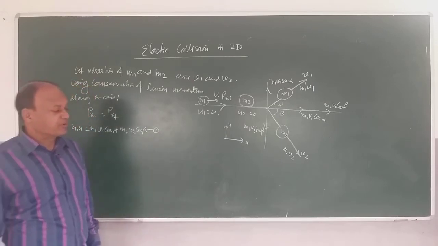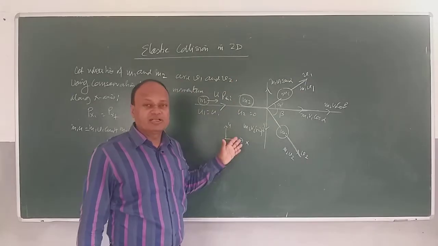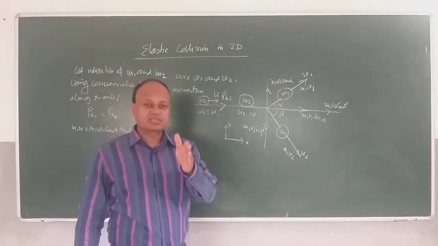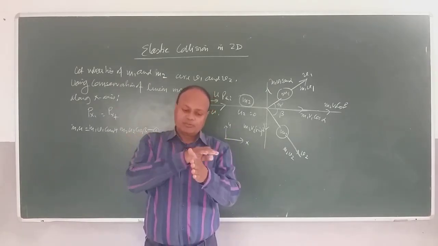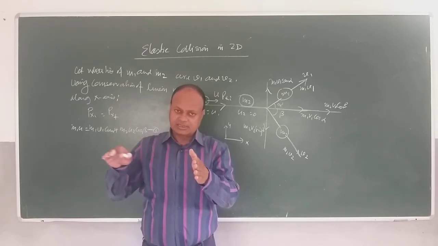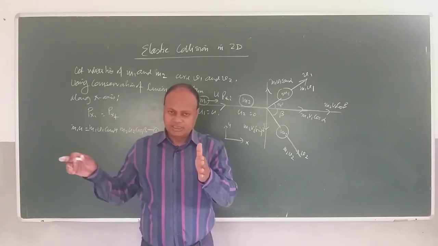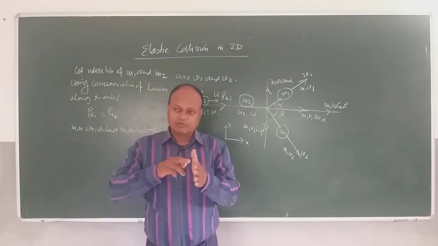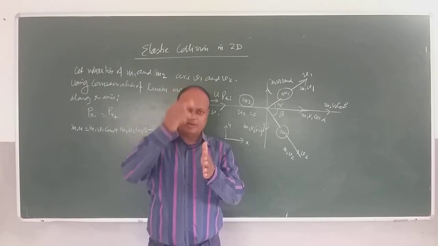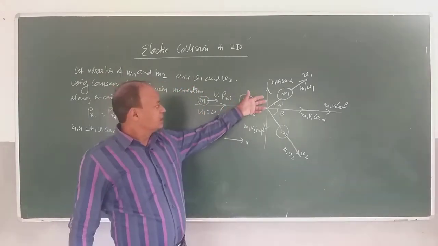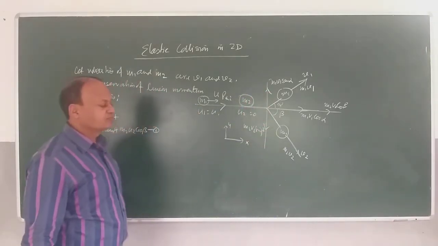Now we consider conservation of momentum along y-axis. See, before collision there is absolutely no velocity along y-axis, and therefore initial momentum along y-axis is 0. After collision, when the deflected velocities v1 and v2 are like this, the vertical components of momentum will be, one will be up, the other will be down. So you can see that momentum after collision will be m1 v1 sin alpha minus m2 v2 sin beta.